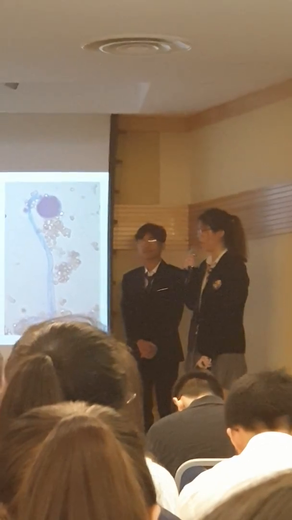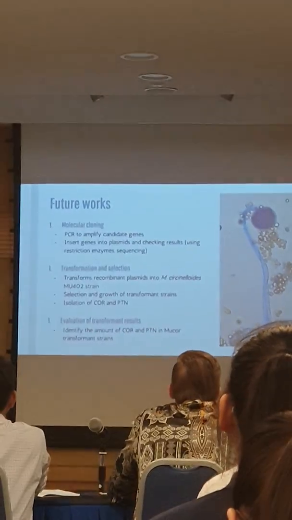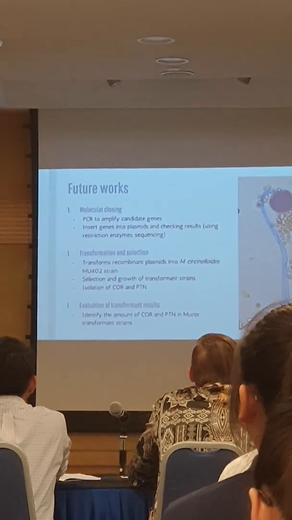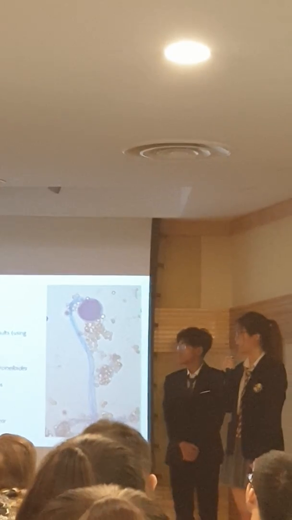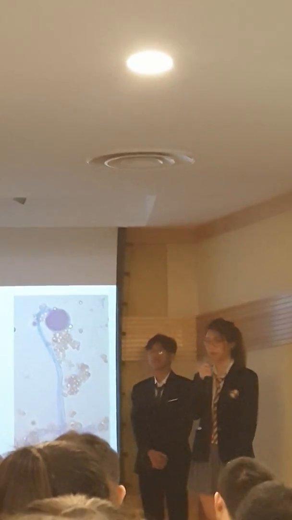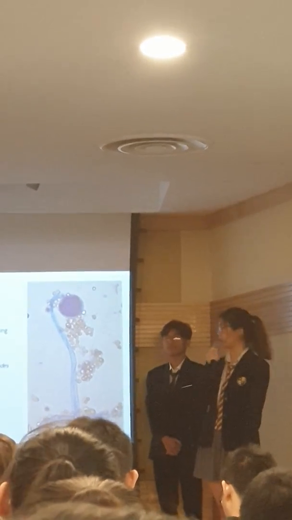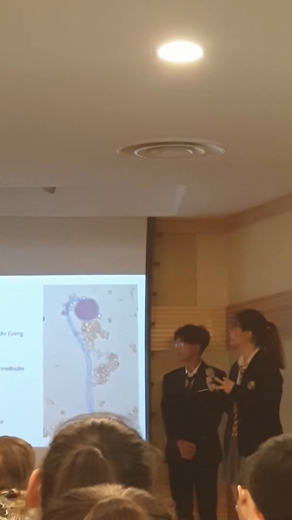Next up, we would conduct transformation and selection. We would transform recombinant plasmids into the fungi strain, and then select and grow the transformed strain. And then we would isolate cordycepin and pentostatin from this fungi. And lastly, we would evaluate the result by identifying the amount of cordycepin and pentostatin in microfungi.